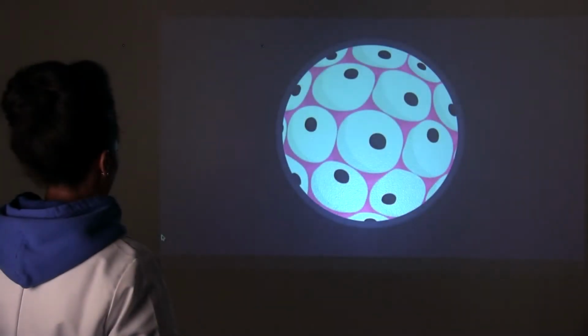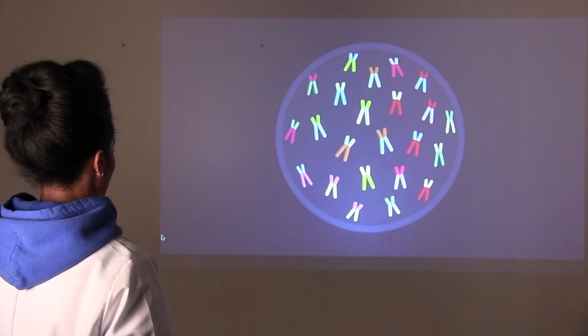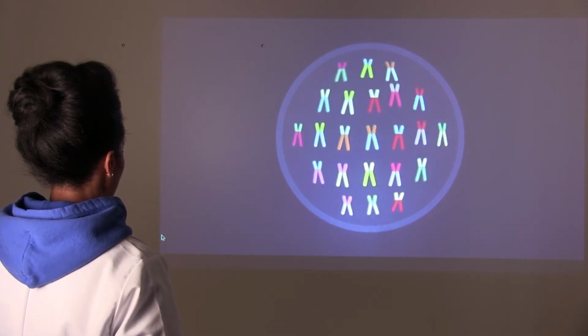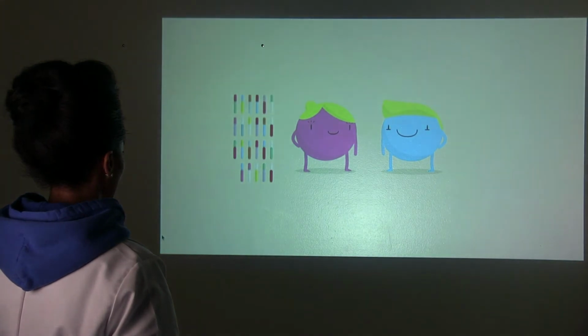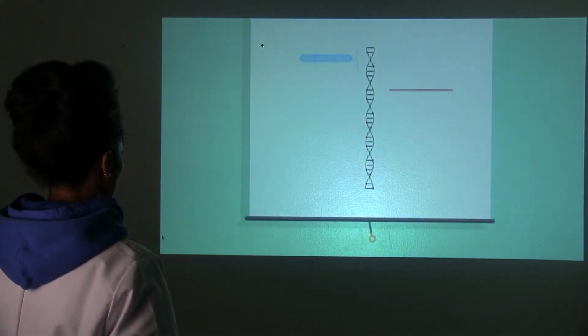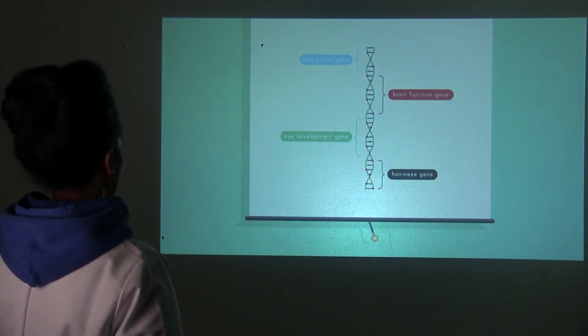Our bodies are made up of billions of cells. Inside each cell is our genetic material. Chromosomes are the packaging of our genetic material. We usually have 23 pairs of chromosomes, and we inherit one copy from our mother and one from our father. If we unwind a chromosome, we can identify genes. Genes are the basic building blocks that make proteins.